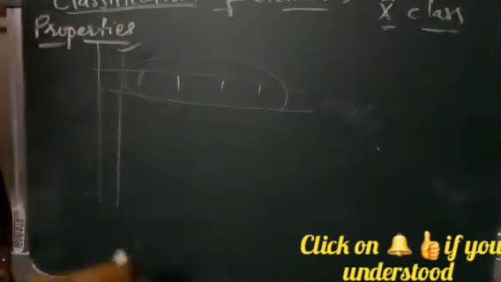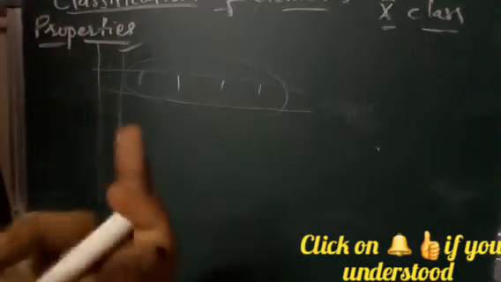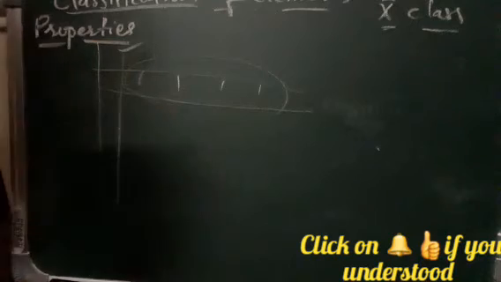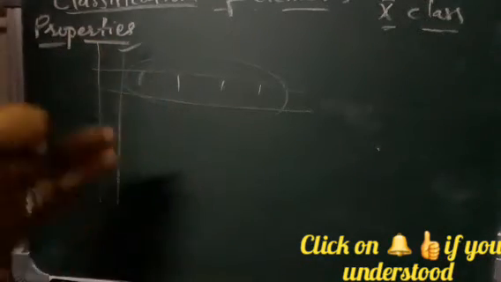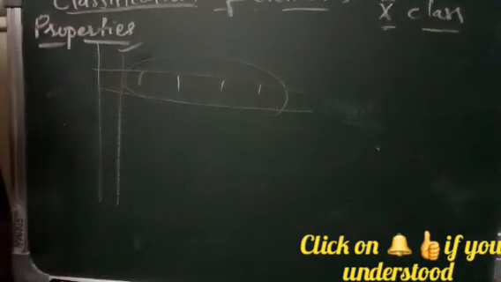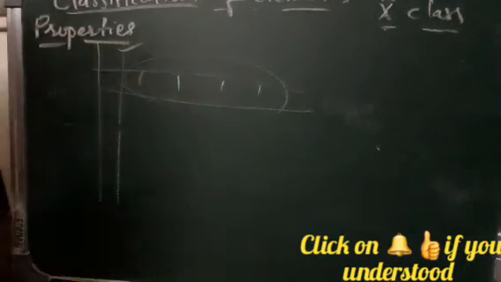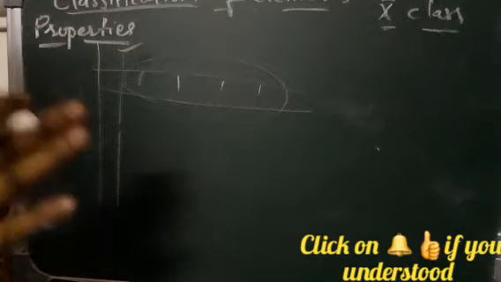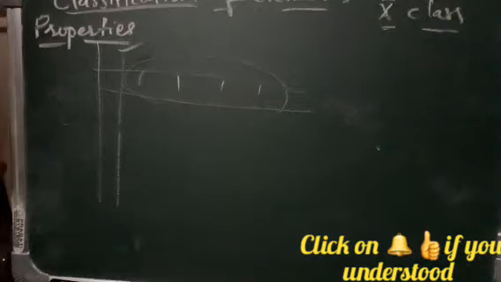same chemical properties. As we have learned about hydrogen, sodium, potassium, there we learned NaOH. If sodium combines with oxygen, it will form sodium oxide, and hydrogen will form water, H2O, hydrogen oxide. Similarly, here, if you see in the periods, they do not have the same properties. There is a change in the properties. That's what we are going to learn here: why there is a change from left to right.